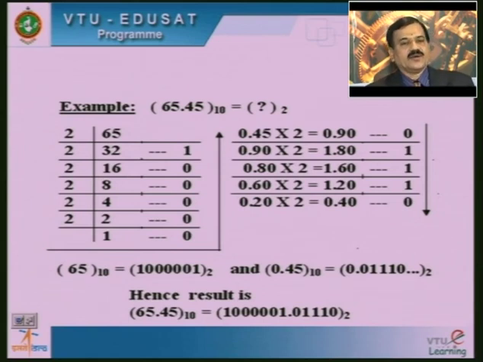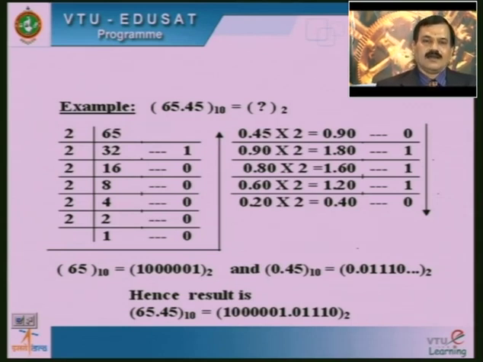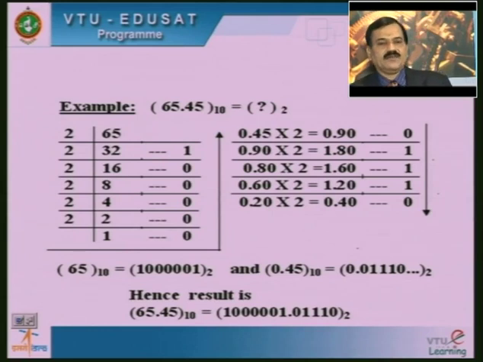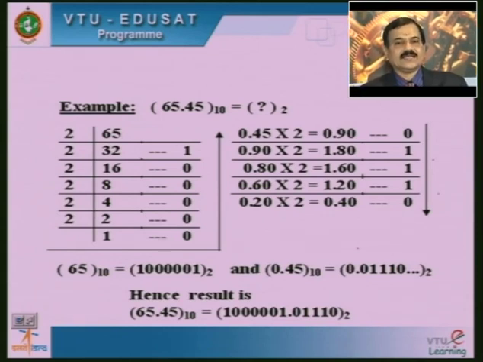Once again we list all the binary digits from bottom to top as discussed earlier. So now the value of 65 which is given in decimal can be rewritten in binary format as 1000001 base 2. So next part, that is, 0.45 base 10, how to convert it into binary form.